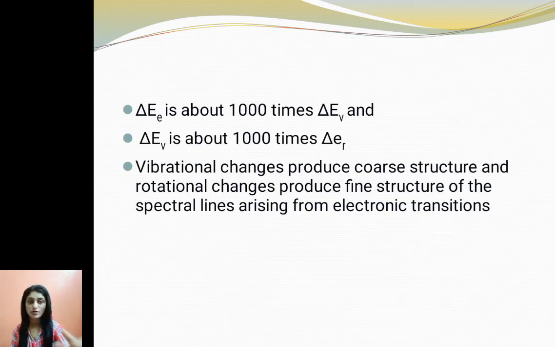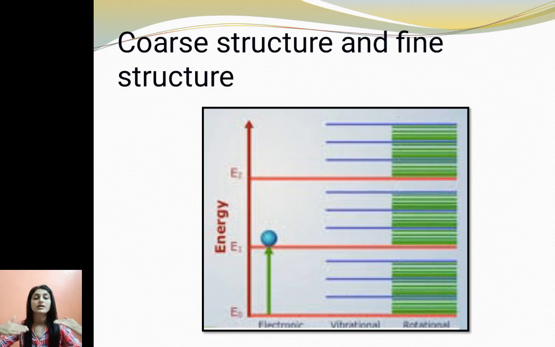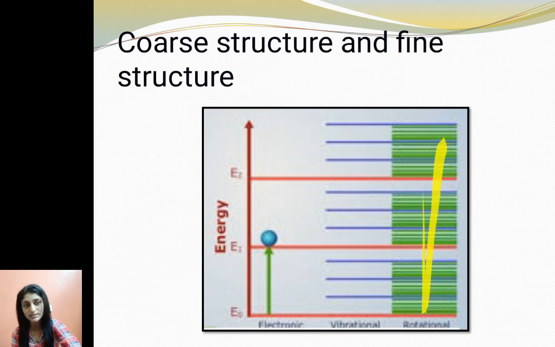Every electronic energy level is made of many vibrational levels, and every vibrational level is made of many rotational levels. So these green lines represent the rotational energy levels. That is how these energy levels are very closely spaced, and that is why we call it an electronic band.